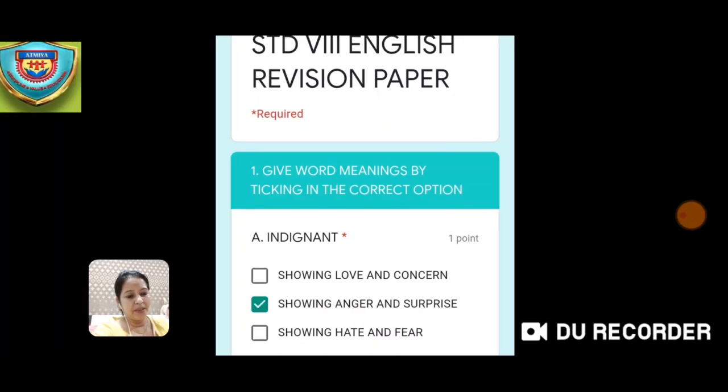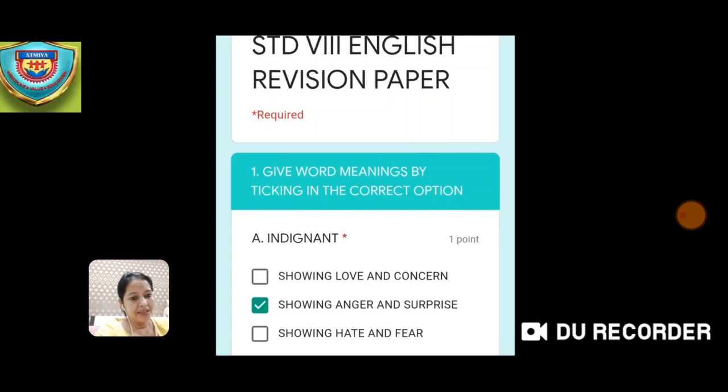Okay, and you will be getting options along with the word in the Google form. So, the first word which is written over here is indignant. So, the options given over here are showing love and concern, showing anger and surprise, showing hate and fear. So, the correct answer is showing anger and surprise.